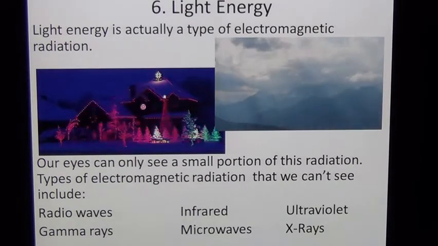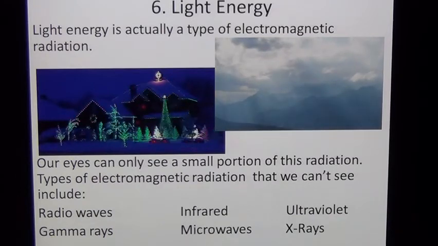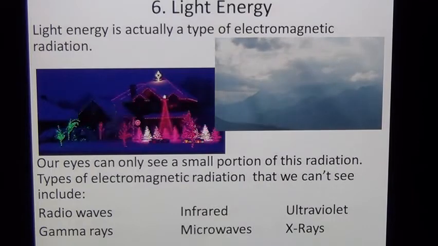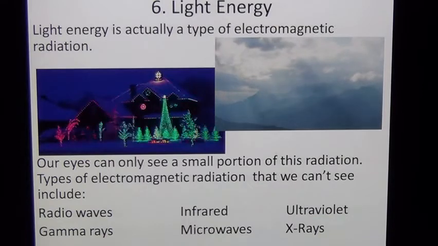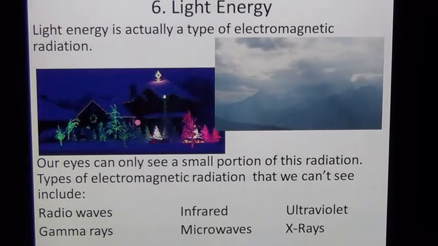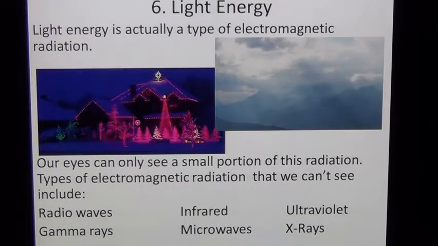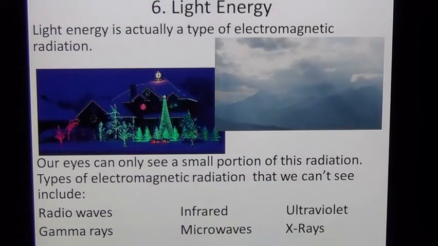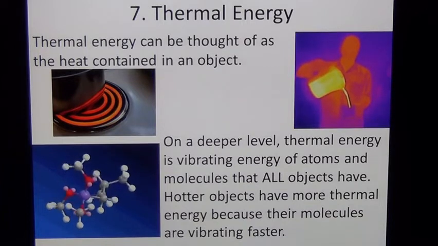Some examples of light that you can't see with your eyes but can be detected through other means: radio waves, infrared light, ultraviolet light, gamma rays, microwaves, x-rays. Those are all just different frequencies of light. Visibly, we usually call it light, but if we talk about all those different frequencies of light, commonly that's called electromagnetic radiation.